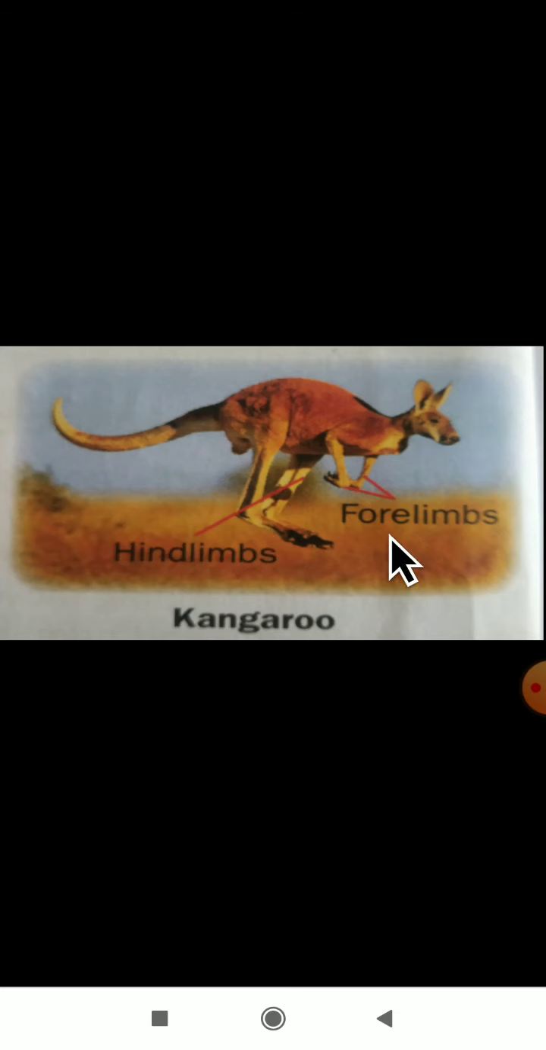Then what is the function of four limbs? Four limbs are used to hold things. Then what is the function of hind limbs, dear students? The function of hind limbs is to walk, to stand, or to take rest. They will use the hind limbs here.